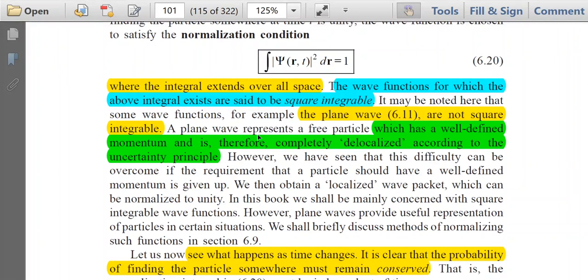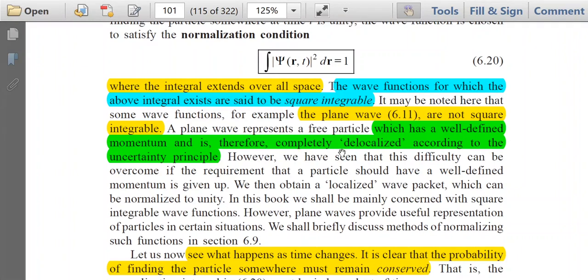A plane wave represents a free particle which has a well-defined momentum. That is, the plane wave described in equation 6.11 has a well-defined momentum. Therefore, it is completely delocalized according to the uncertainty principle, because we know from our earlier discussion that if you define the momentum completely, then its position cannot be defined in a specific manner.